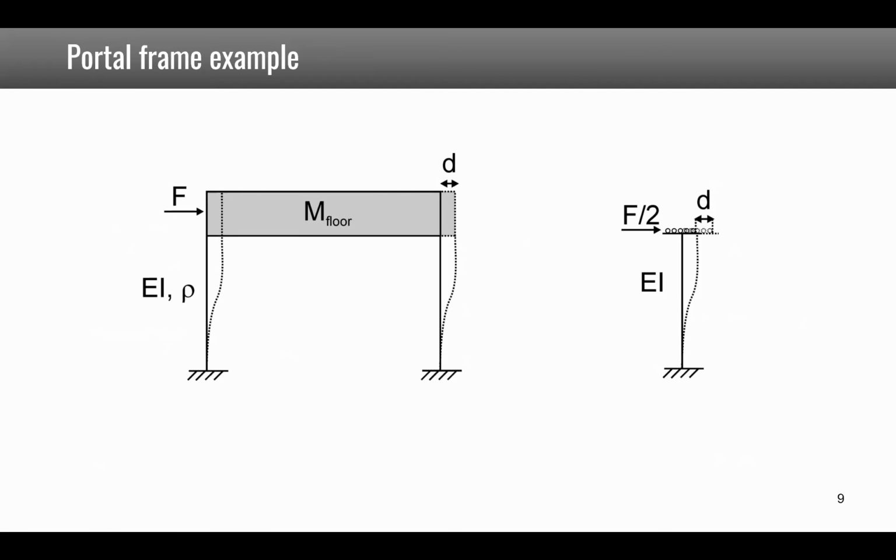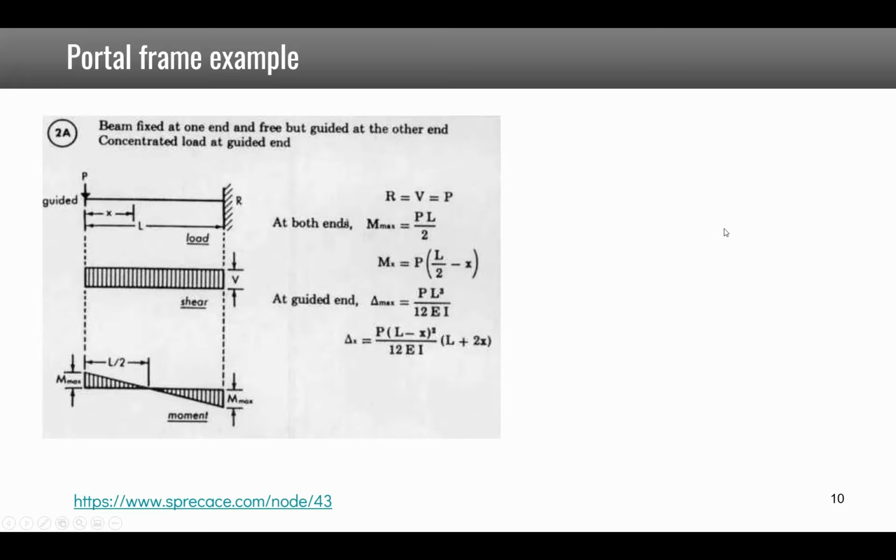Now we move to the example of the portal frame. So here we have a mass that is supported by two columns, and if we divide the problem in two, we see that it's equivalent to applying F over 2 to one of the columns. So this is not strictly a cantilever beam because at the other end here it is guided so that the rotation is 0. For that you can also find tables. So here you see a cantilever beam with a guided end and a load applied, and it says that the maximum displacement at the tip of the cantilever beam is PL cubed over 12EI. So because we have two columns, the total stiffness will be 24EI over L cubed.